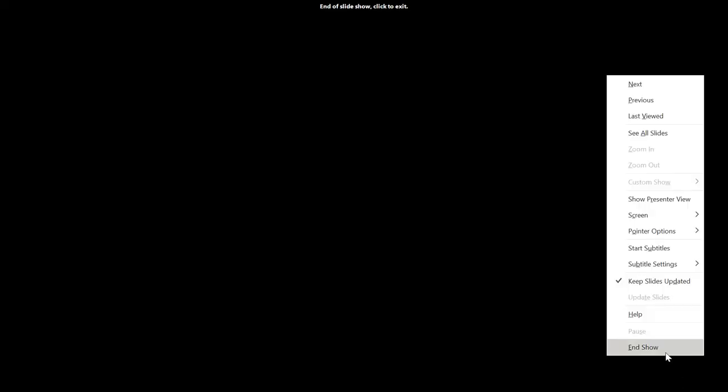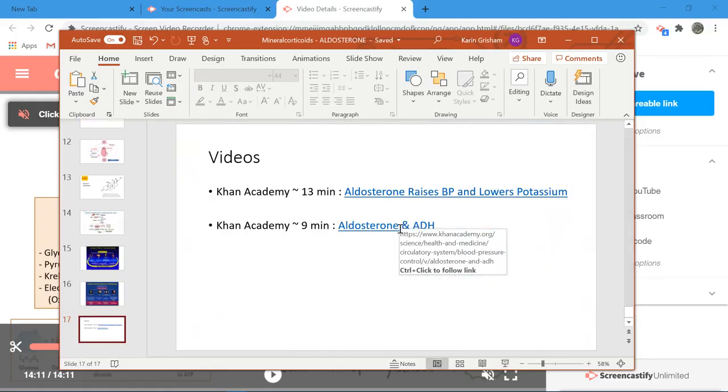So that's all for that, and that's quite a bit. Aldosterone, that's quite a bit.